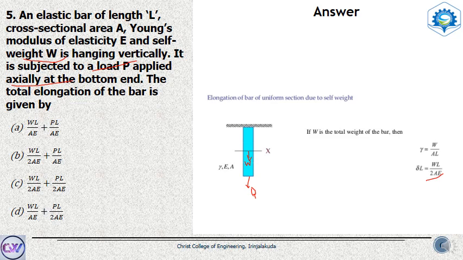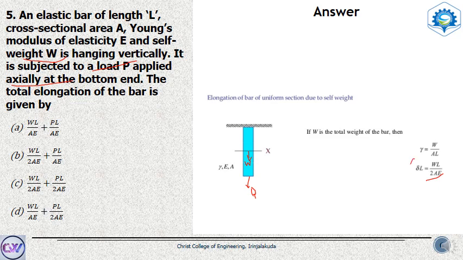Okay, it can be remembered by an easy scenario: if W is the load acting, then the normal deflection should be WL by AE, but here the value is WL by 2AE. So the deflection due to self weight of a structure is equal to half the deflection if a load equal to the self weight is applied on it. Okay, so that is the situation here.